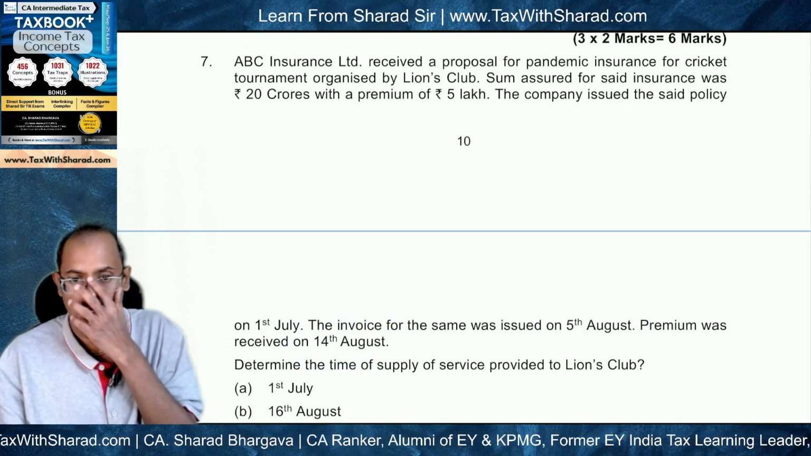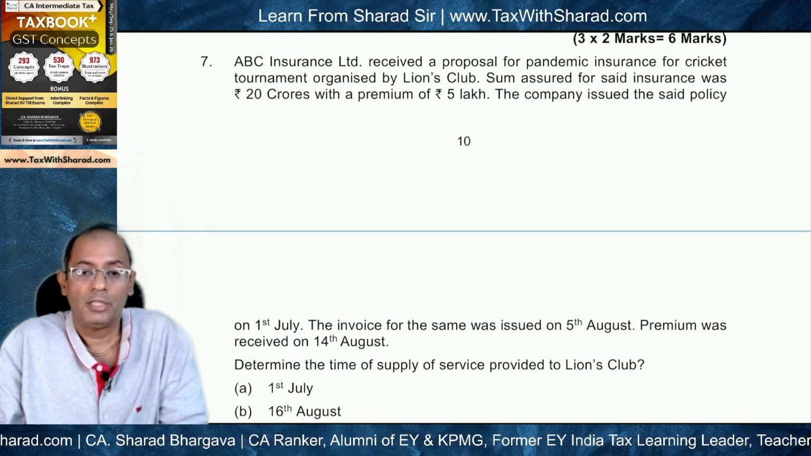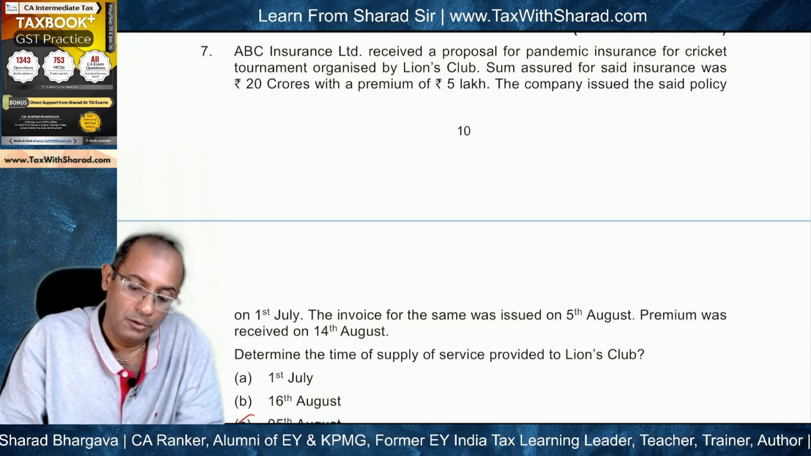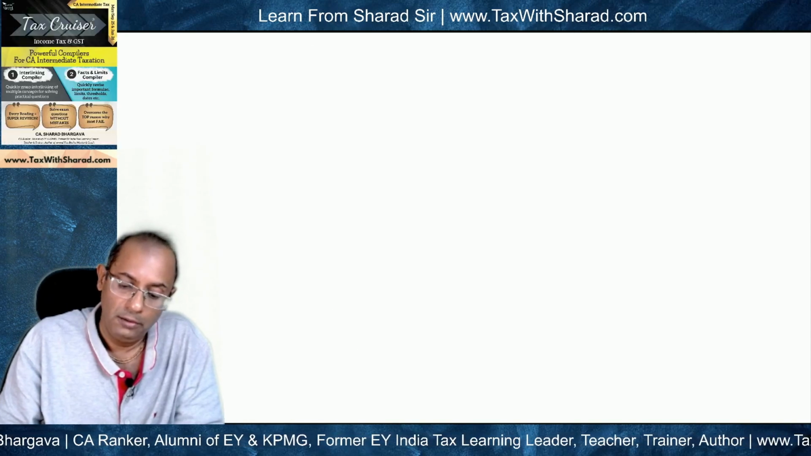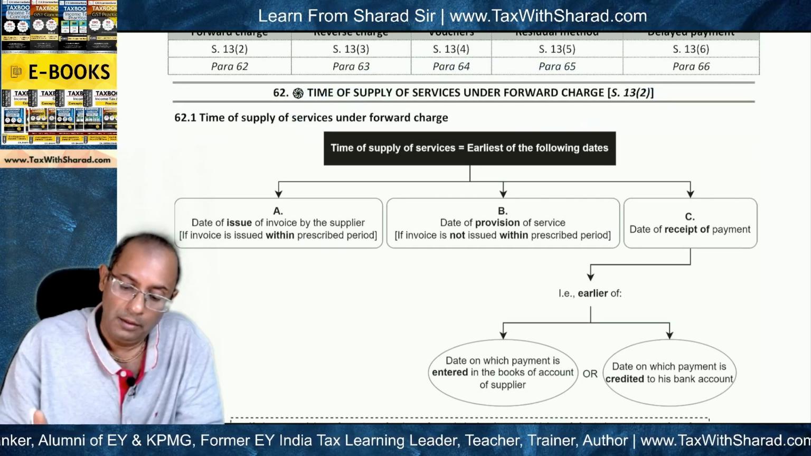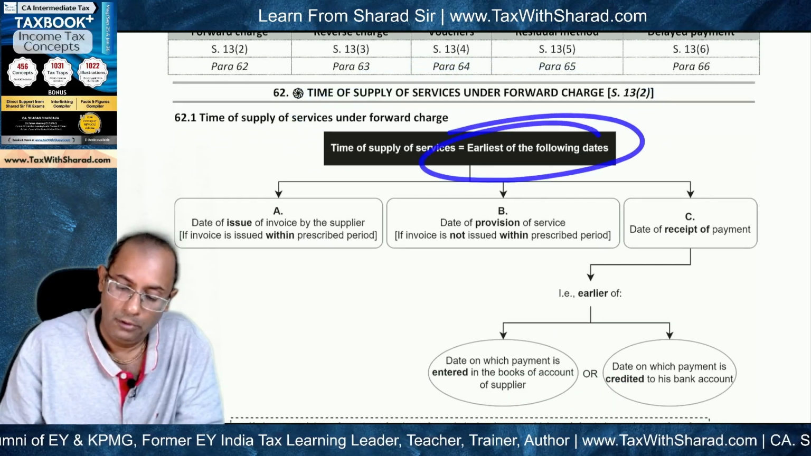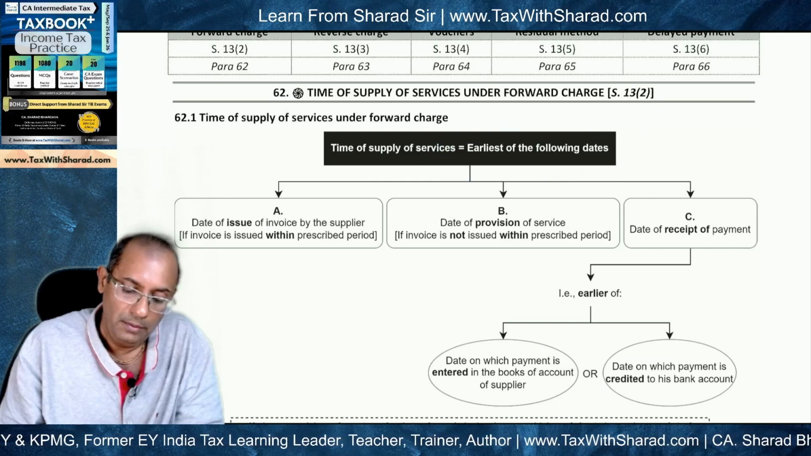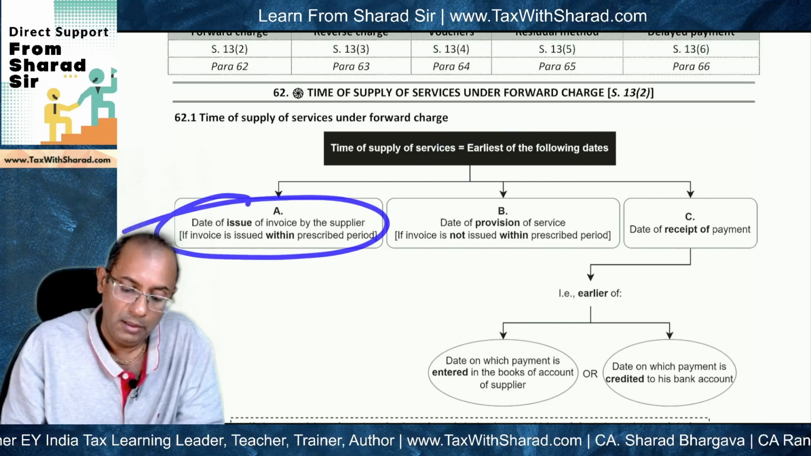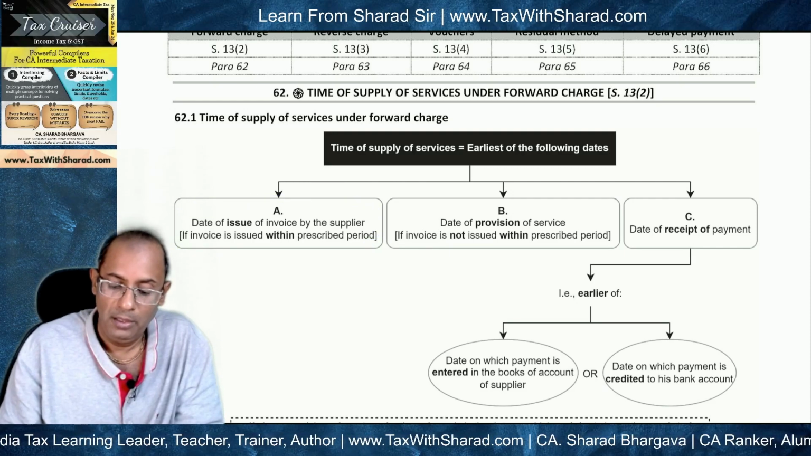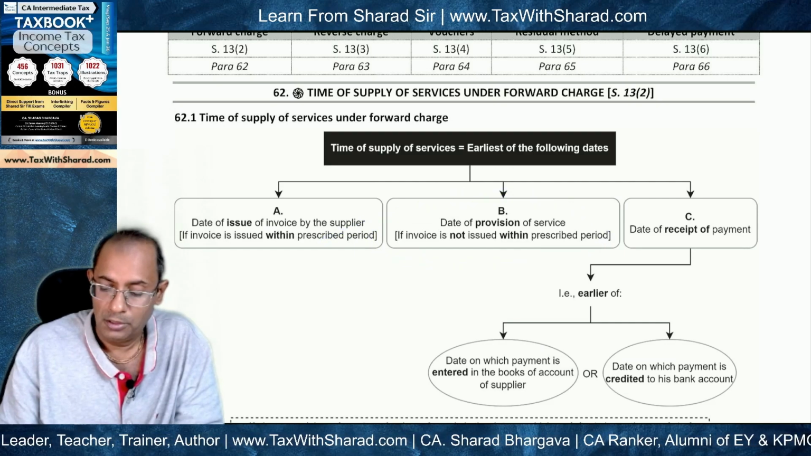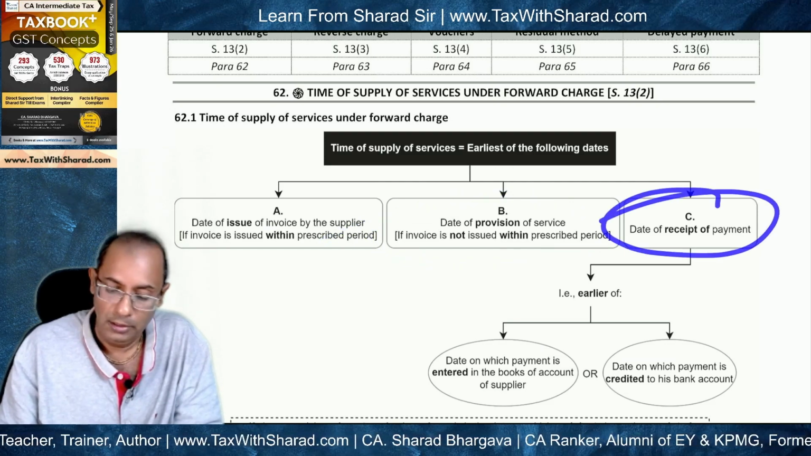So this service is liable to GST under forward charge or reverse charge. Reverse charge is not applicable, of course, so forward charge is applicable. So we need to find out the provision for determining time of supply of services under forward charge. Time of supply is earliest of the following dates A, B or C. A is what? Date of issue of invoice, if the invoice is issued within prescribed period, or B, date of provision of service if the invoice is not issued within prescribed period, and C is the date of receipt of payment.